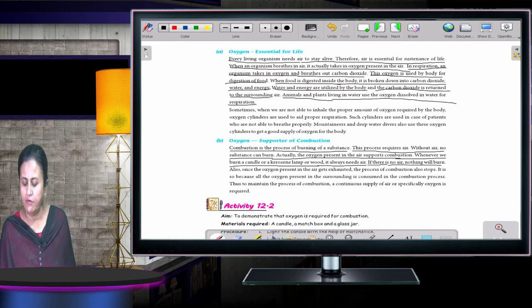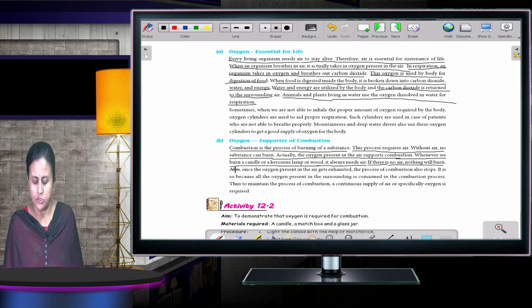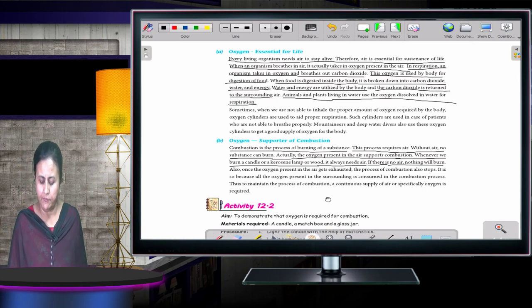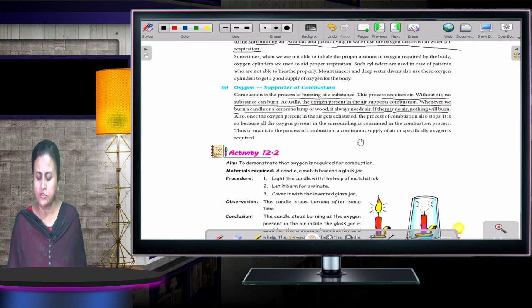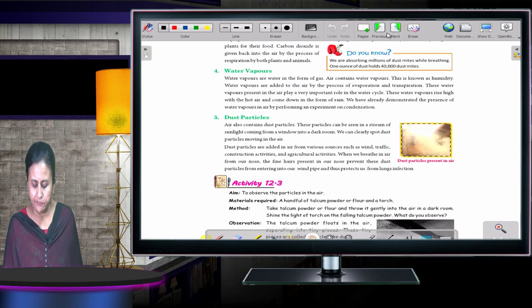If there is no air, nothing will burn. Okay. So there is an activity over here to demonstrate that oxygen is required for combustion. Okay. Now moving to the next one. Next page. Okay.